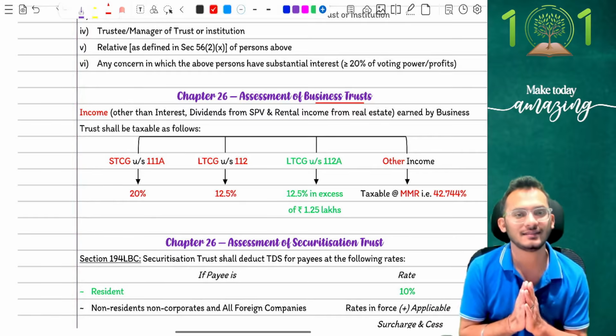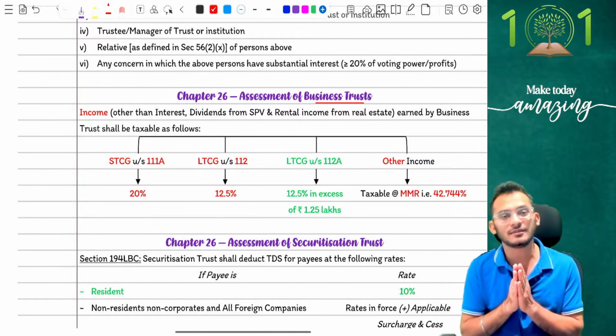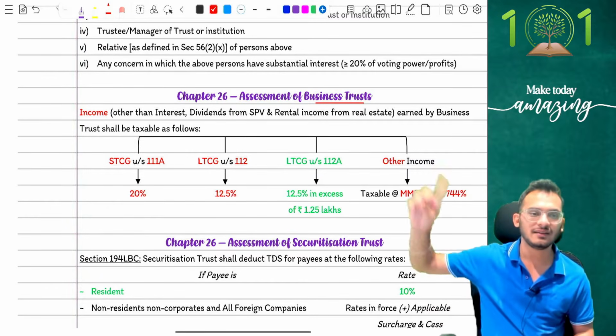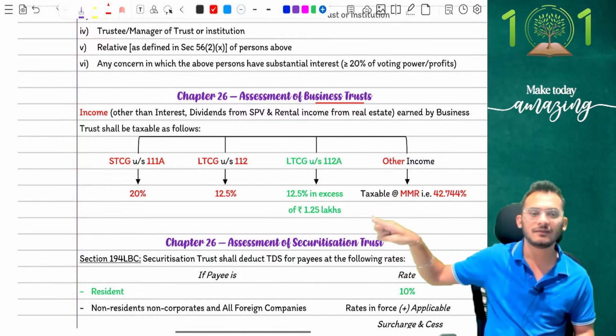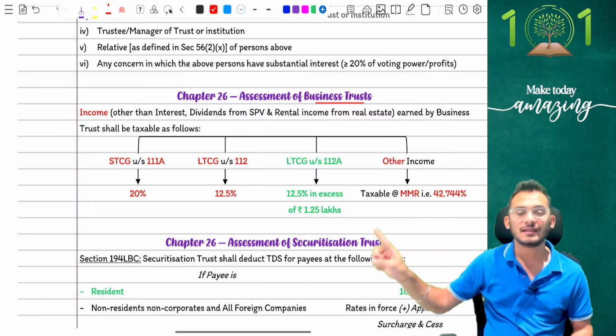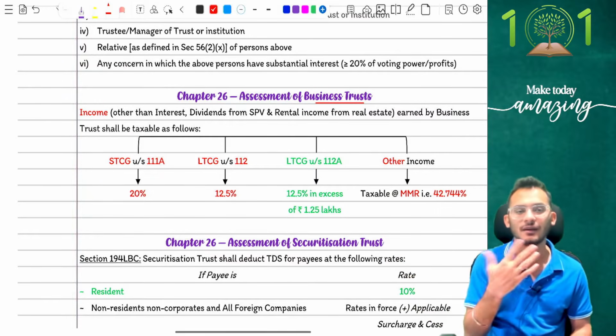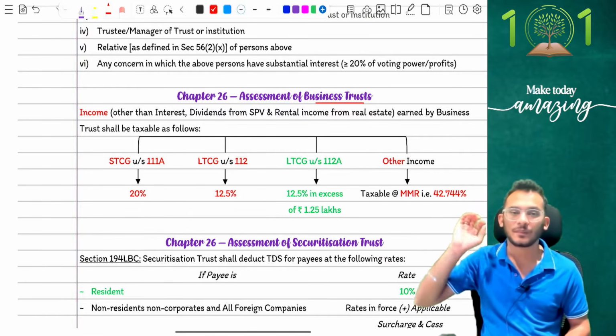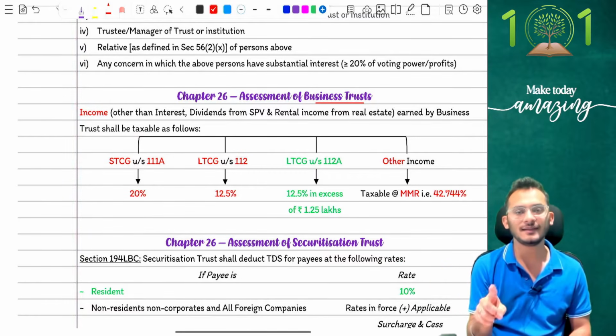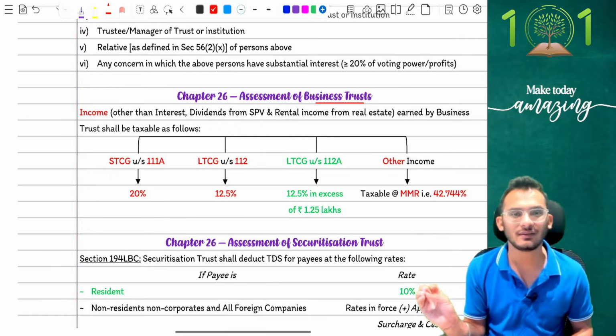The problem was that until last year, when a business trust was getting incomes, we had clarified that 111A was taxed as per 111A rules and 112 was taxed as per 112 rules. But there was nothing called 112A, and therefore there was confusion in the market that 112A should probably be taxed at MMR rules. But this was unfair. When two capital gains have been notified, the third one also was required to be notified.